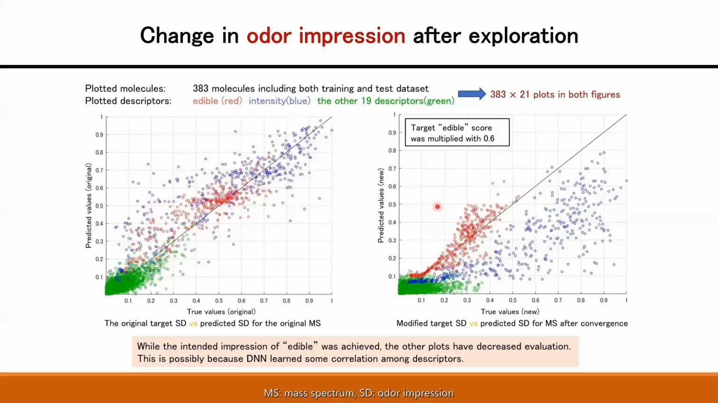In the right figure, the target value of edible was multiplied by 0.6. Then gradient descent was applied. As a result, the intended impression of edible, represented by the red points, was achieved because those plots are around the diagonal line in the figure. On the other hand, the other plots have decreased evaluation. This is possibly because the DNN learned some correlation among odor descriptors.